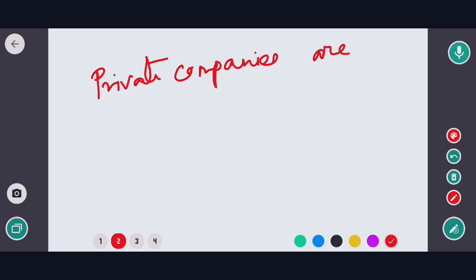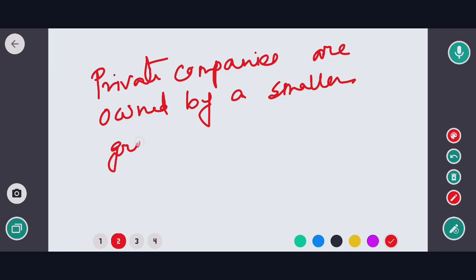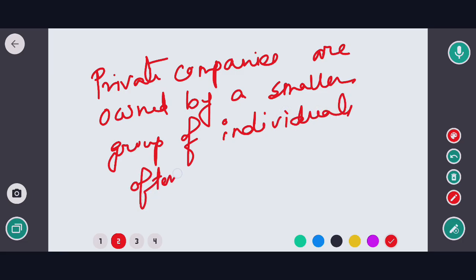So private companies are owned by a smaller group of individuals, often companies founders.